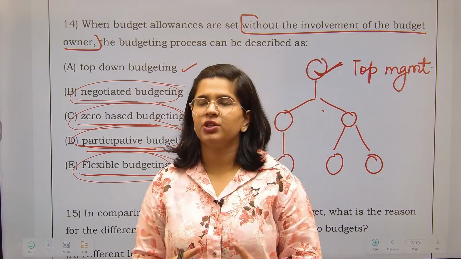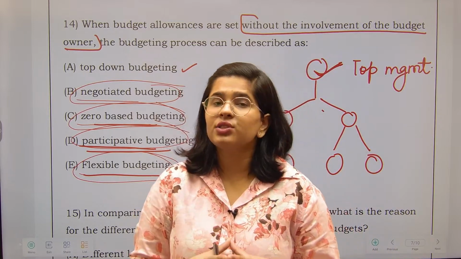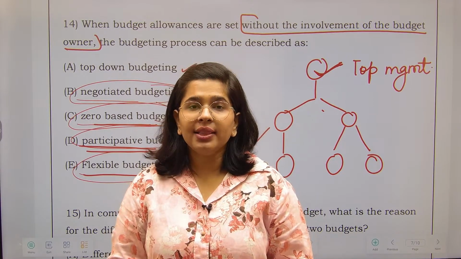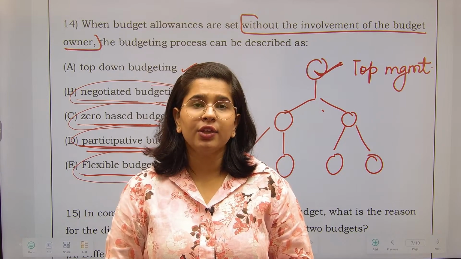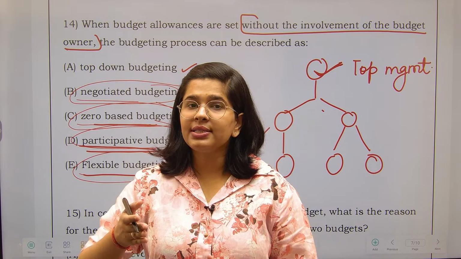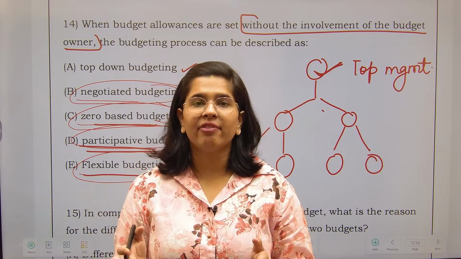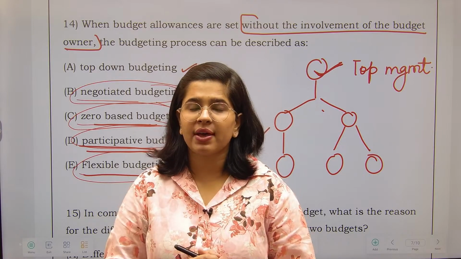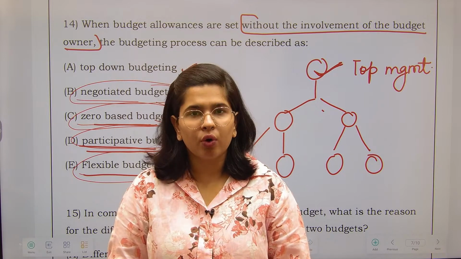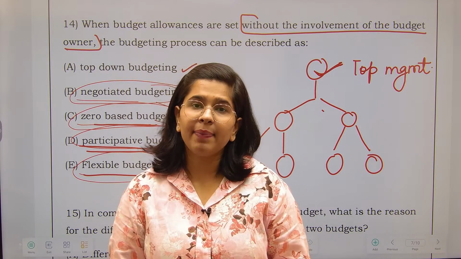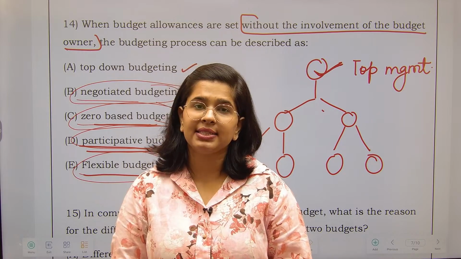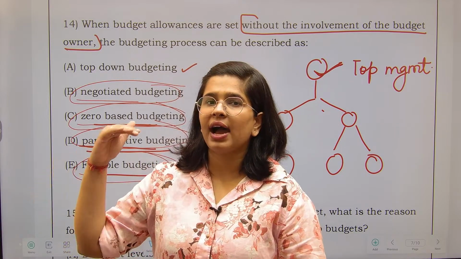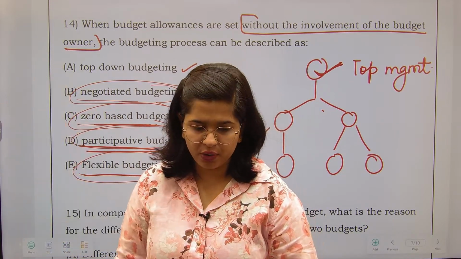But in bigger organizations like your listed companies, it is not always the case that the owner is the top management. So in listed companies, you will see that the owners are shareholders, and then we have a body called the board of directors. Below them we have someone called the CEO, COO, right? It is possible that the CEO has made the budget for you, correct? Even above the CEO we have directors, and even above them we have shareholders.